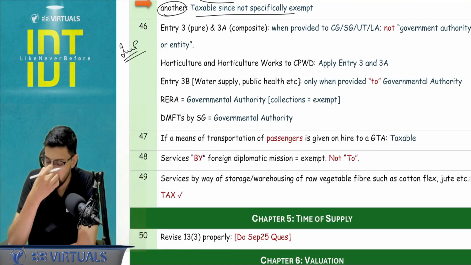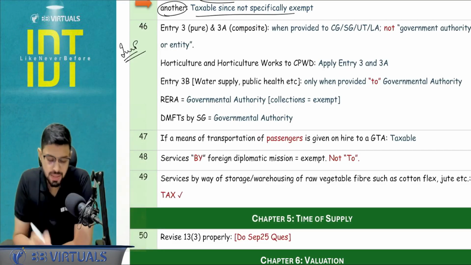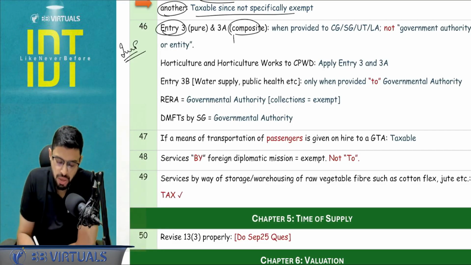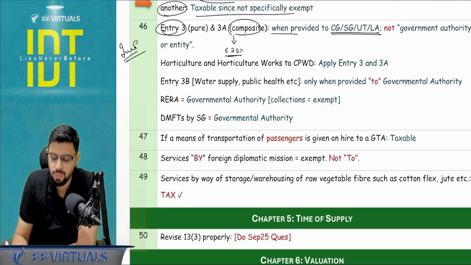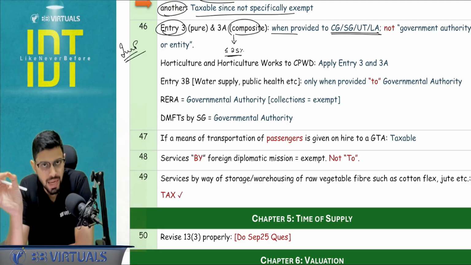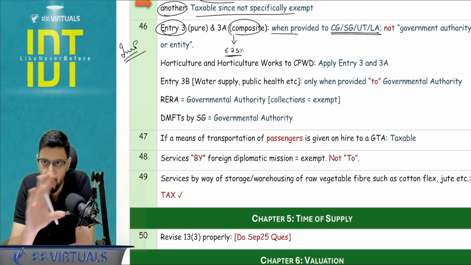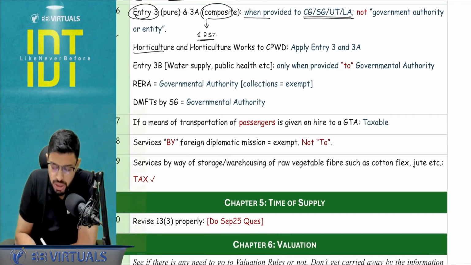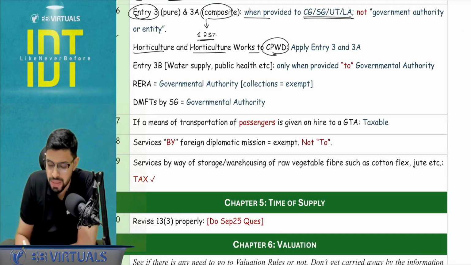Entry number 3 and entry number 3A, that is basically the pure labor and composite, where the goods value does not exceed 25% of the total. These are exempt when only and only provided to CG, SG, UTLA, not governmental authority, not governmental entity. Horticulture and horticulture works to CPWD. Please apply entry number 3 and 3A. You have to learn it.